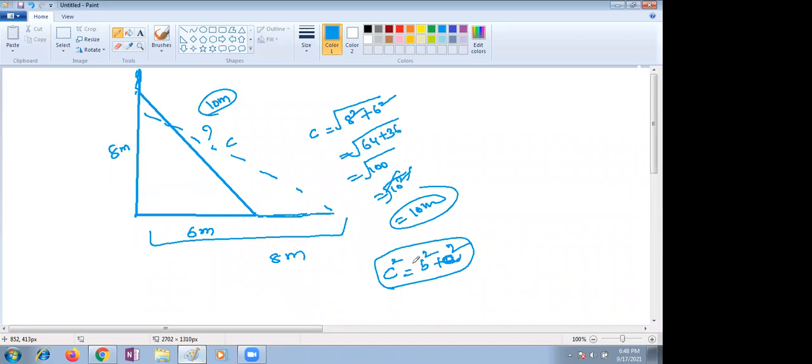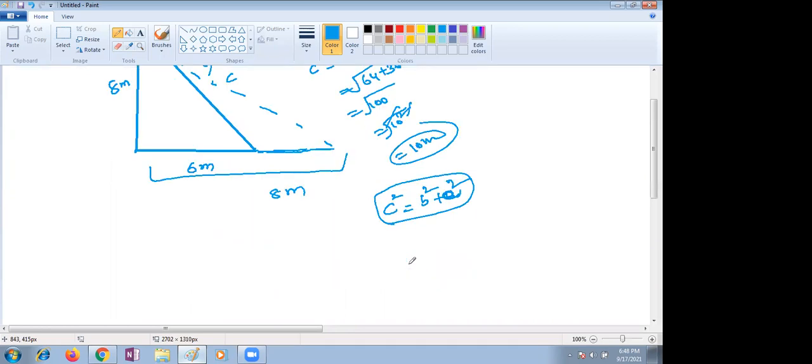Wait, can you repeat it? The question is, if the ladder is shifted in such a way that its foot is 8 meters away from the wall, to what height does its top reach? Yes, ma'am, I read it the correct way. If it is moved 8 meters away, we have to find out the height.